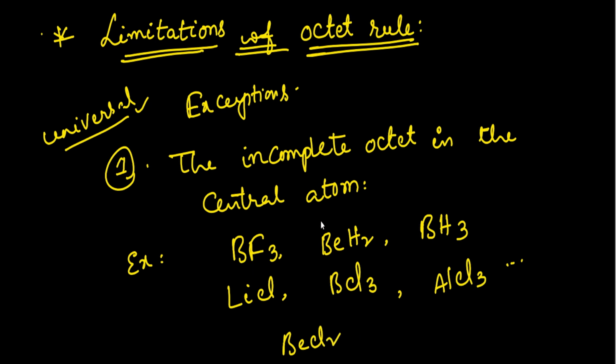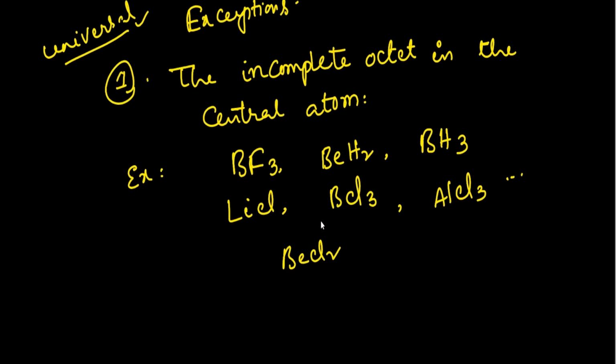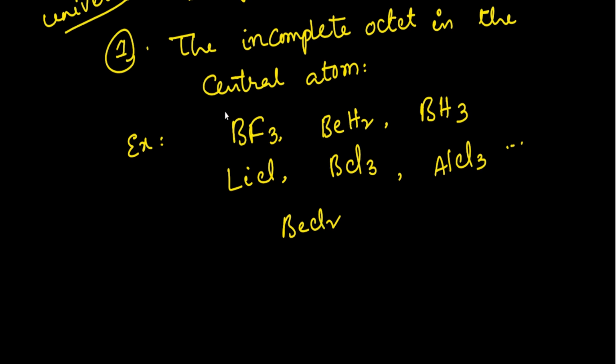These are called incomplete octet compounds. In these, the central atom, in this case boron, beryllium, lithium, aluminum, may not contain the octet configuration.